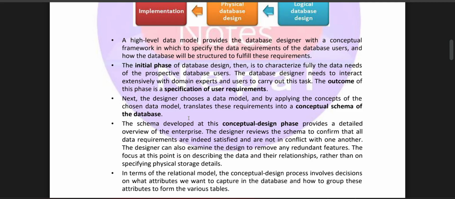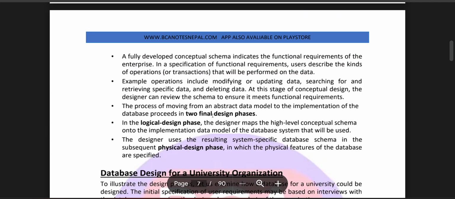The focus at this point is on describing the data and their relationships, rather than on specifying physical storage details. In terms of the relational model, the conceptual design process involves deciding what attributes we want to capture in the database and how to group these attributes to form the various tables. A fully developed conceptual schema indicates the functional requirements of the enterprise.